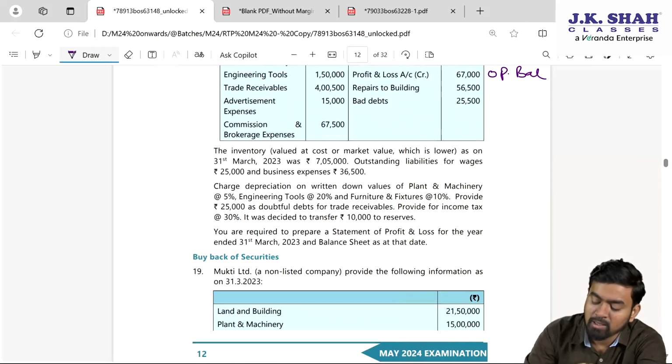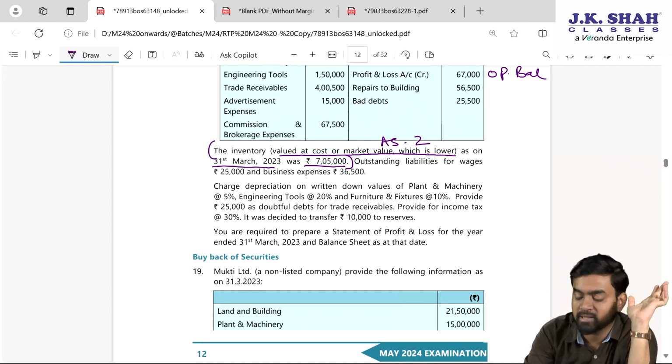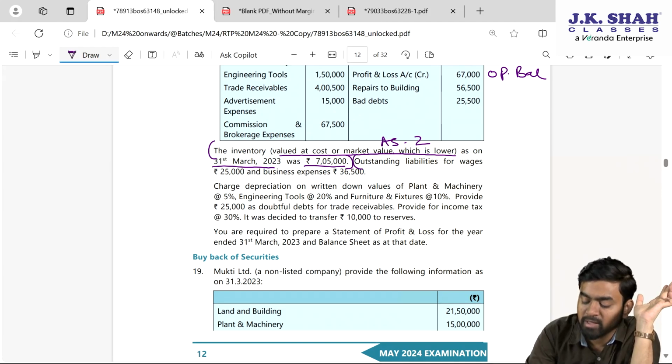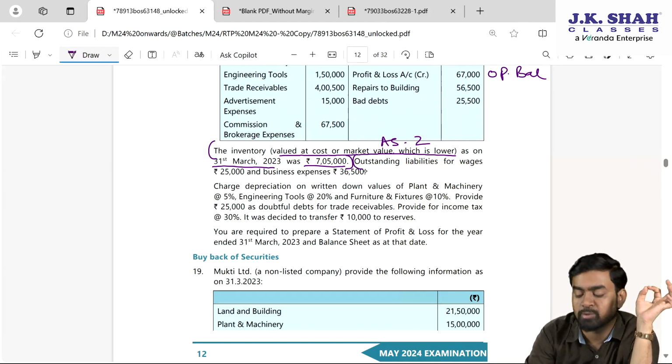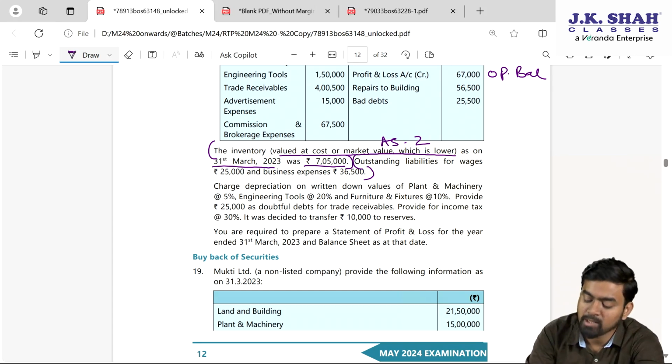Fine. In the name of adjustment, what they have given: the inventory valued at cost or market price, whichever is lower, as per Accounting Standard number 2, on 31st March was 7,05,000. My dear students, this is your closing stock. Two effects of the closing stock: one in the changes in inventory, another in the balance sheet as inventory. Outstanding liability for wages and business expenses they have given, so we will take care, it will be added in expenses. And the second effect, other current liabilities.